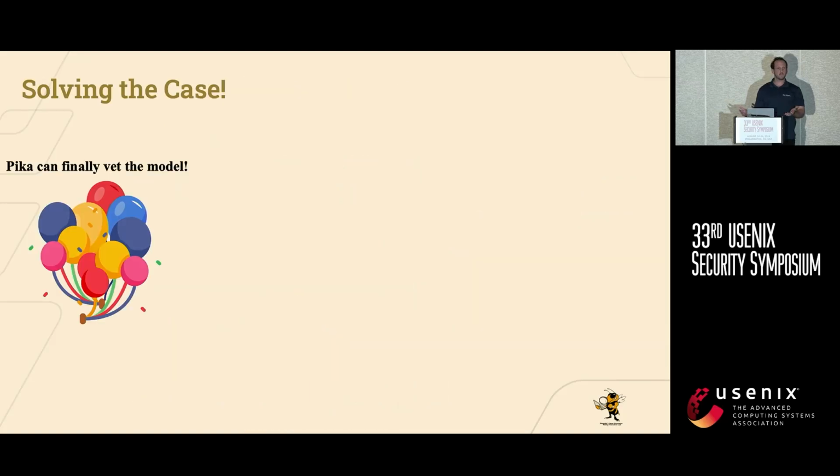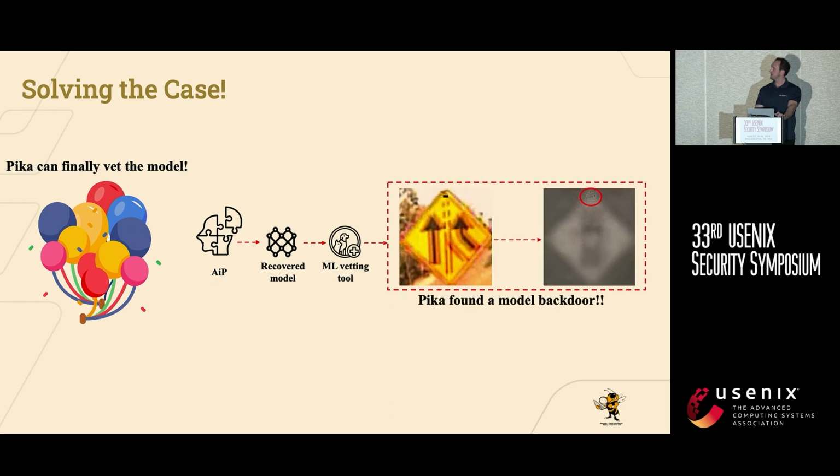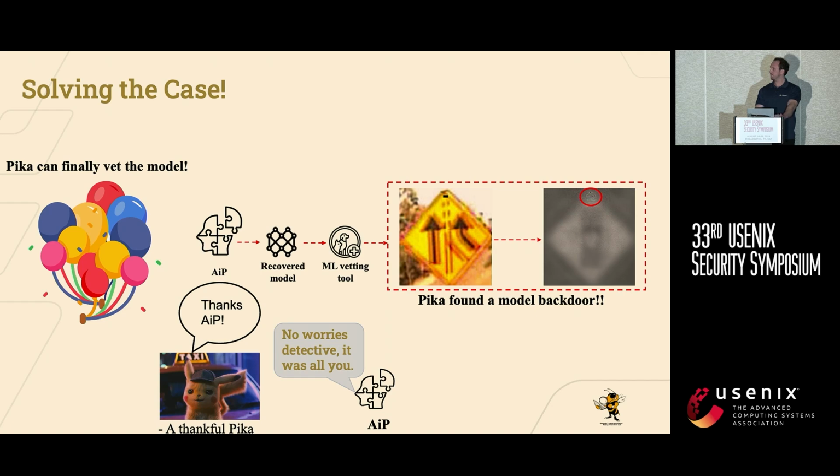So after this procedure, Pika can finally vet the model completely. Given APE, and given our recovered model that we got from APE, we apply the ML vetting tool. And Pika was able to successfully find the model backdoor thanks to APE.